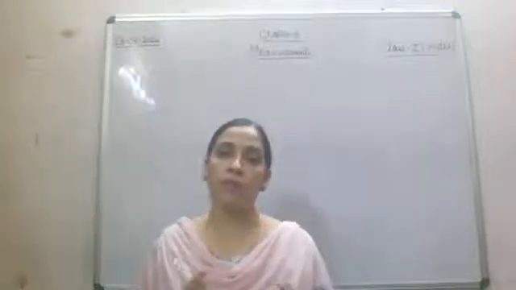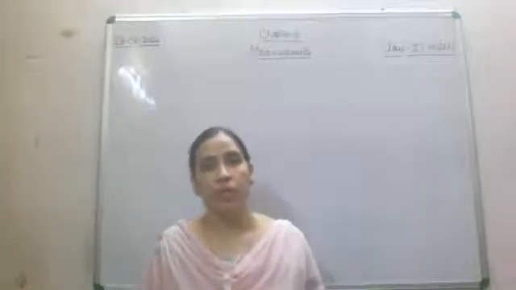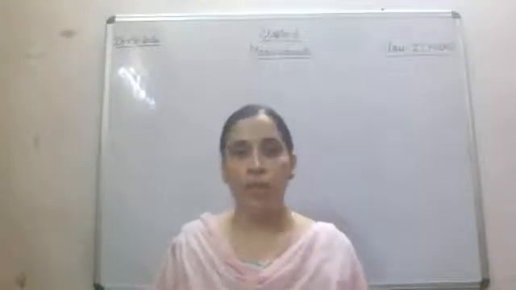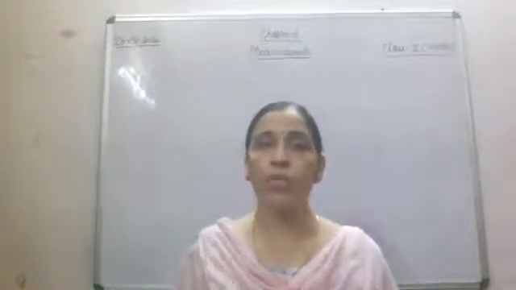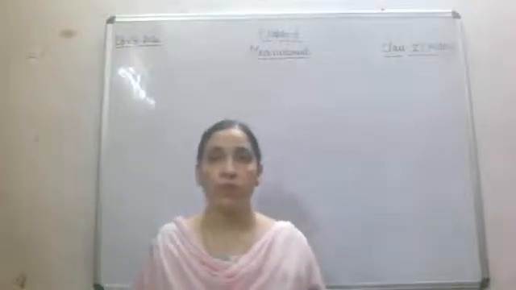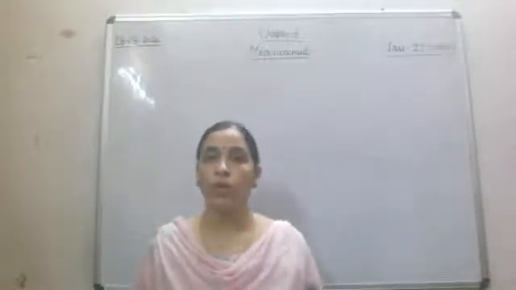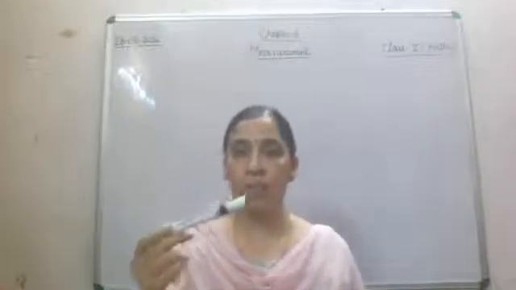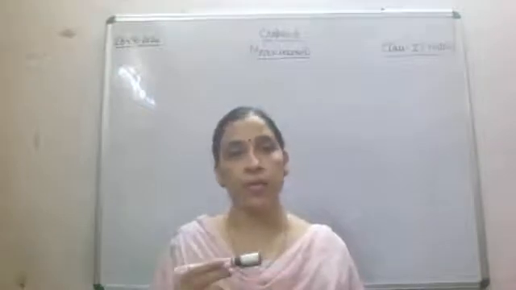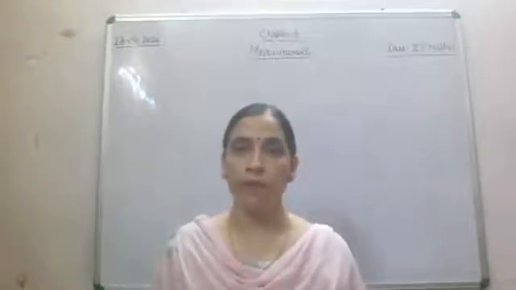Now what is the difference between these three? First of all, we will talk about measurement of length. If I ask you what is the length of this marker, what will you do? You will keep this marker beside the scale and tell the length. Fine.